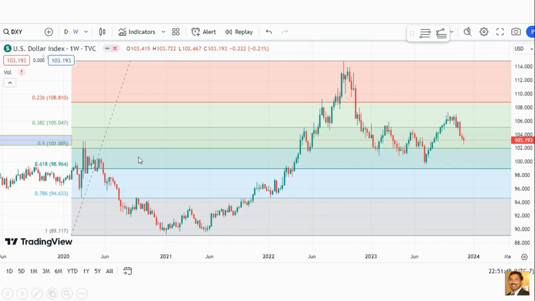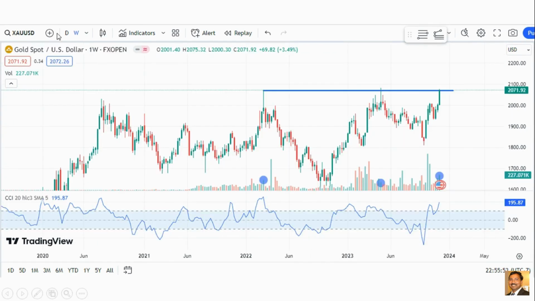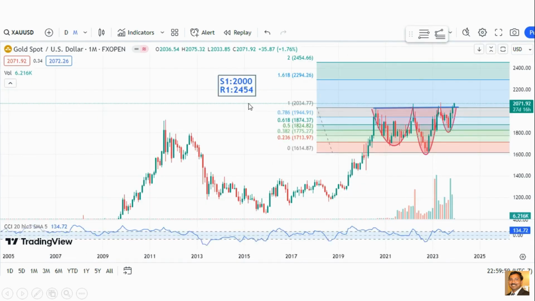I'll share my gold chart soon. And this is the gold one. So it's a weekly chart. Right now it is at the breakout level of 2022. Based on the volumes and the CCI and the bars, it looks like it's breaking out of this level. If it breaks out of this level, my target is 2454.